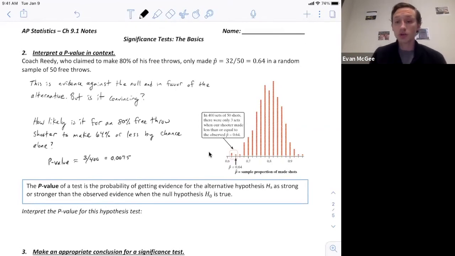So this is a very small p-value, which is strong evidence against the null and allows us to believe that we do not think he is an 80% free throw shooter. So the key for a p-value is it's the probability of the sample occurring given that the null is true. So to interpret this p-value, what we would say is, if Coach Reedy was an 80% free throw shooter, there is less than a 1% chance he will only make 32 out of 50 free throws by chance alone.